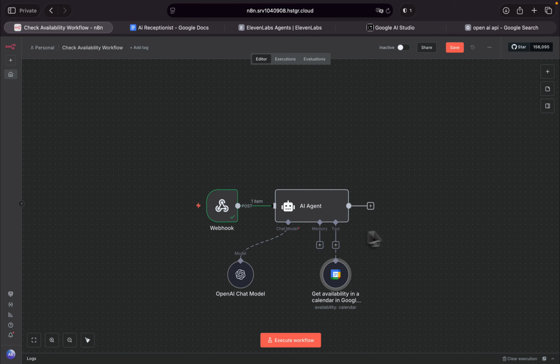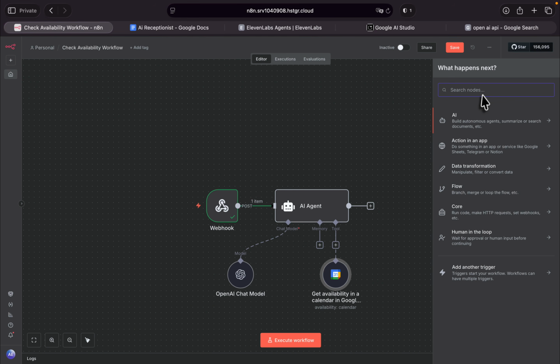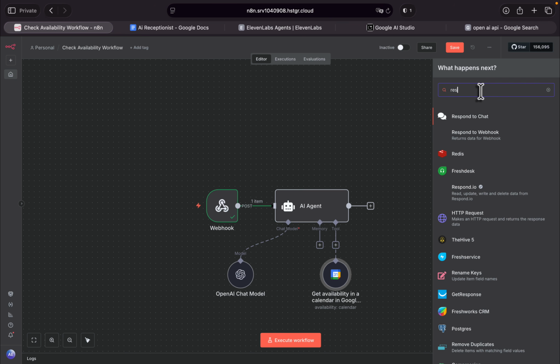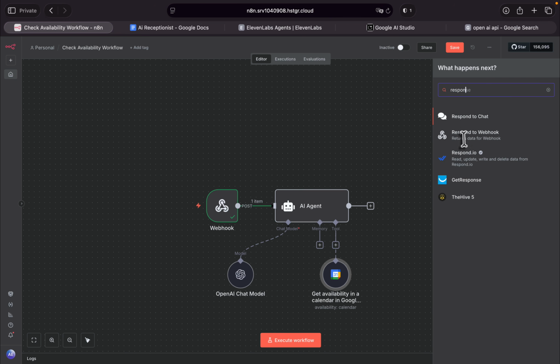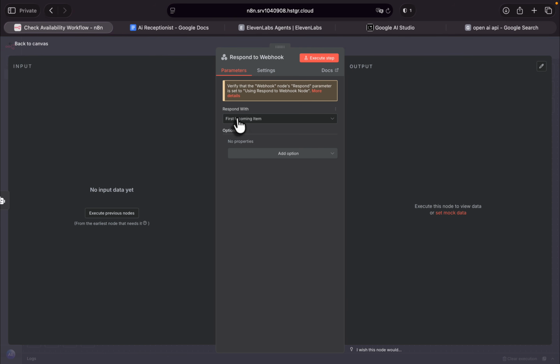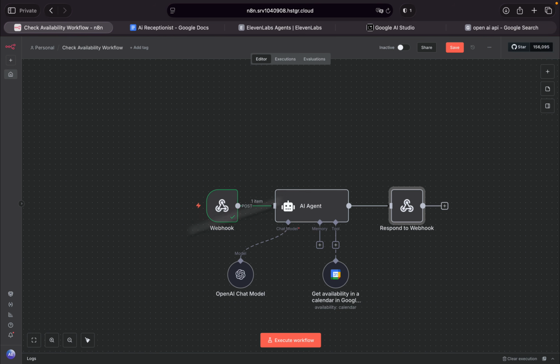At the end, we have to add a response node to basically give a response. First incoming item, you don't have to change anything in here. And basically what it does is, when we get the time from the customer, our AI agent will check the availability. If it's available, it will tell the customer that it's available.